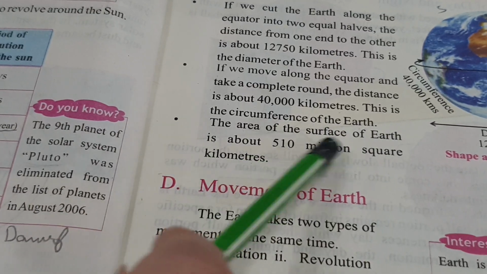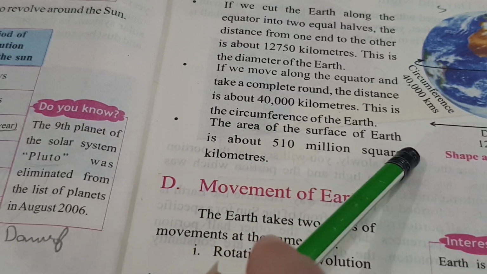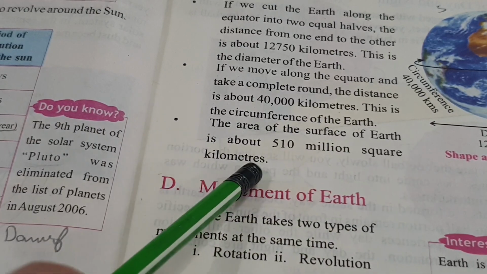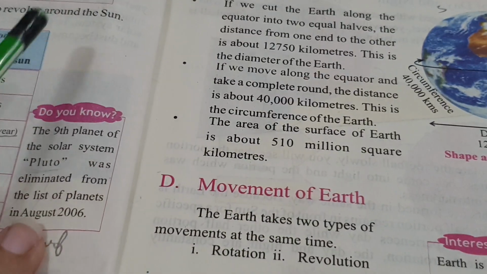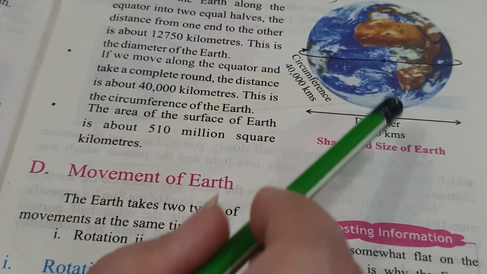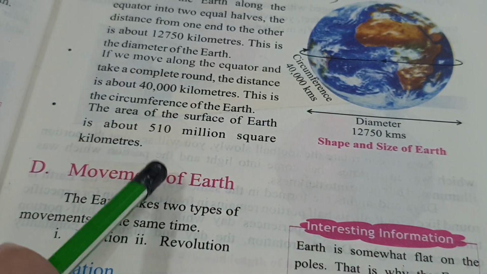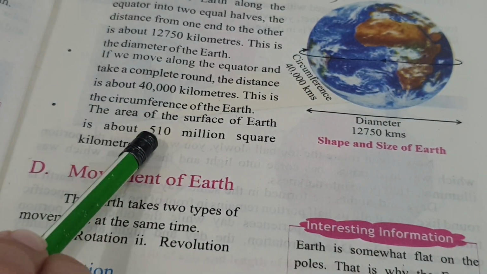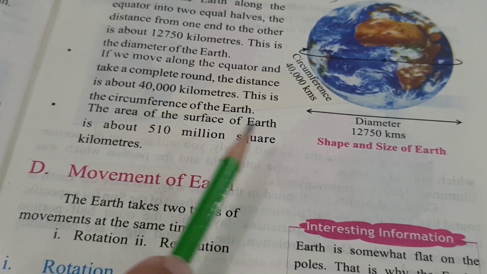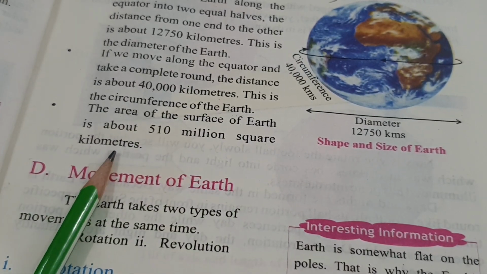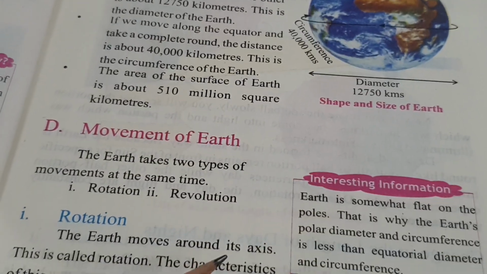The area of the surface of the Earth is about 510 million square kilometers. So if you consider all the surface of the Earth, what is the area? The area is 510 million square kilometers. Million square kilometers. It's too big.